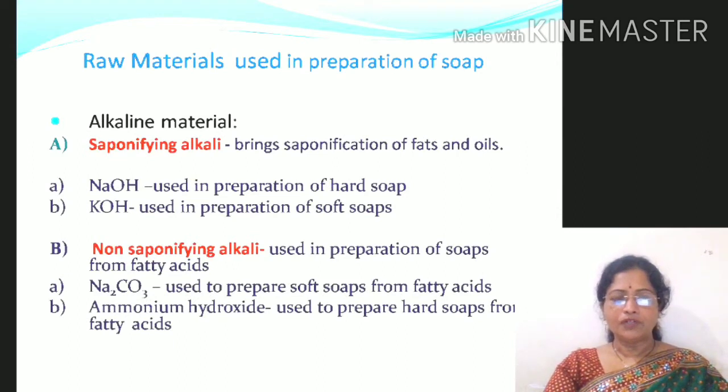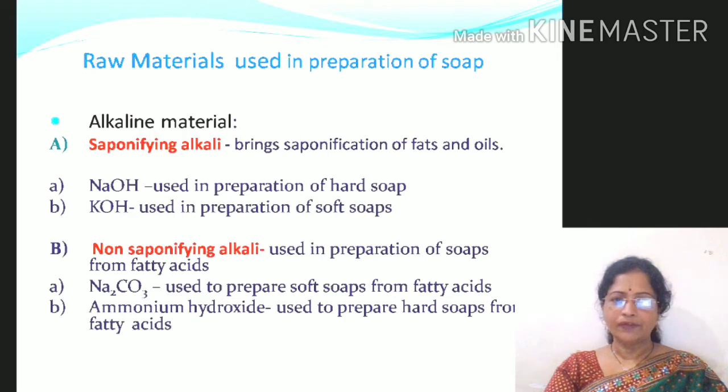Now we are going to discuss the raw materials used in preparation of soaps. As we have seen in the previous point, in the methods for preparation of soaps, alkalis are the most important constituents. These alkalis are of two types, saponifying alkalis and non-saponifying alkalis. The saponifying alkalis are used to bring about the saponification of fats and oils. For example, sodium hydroxide or potassium hydroxide, etc.